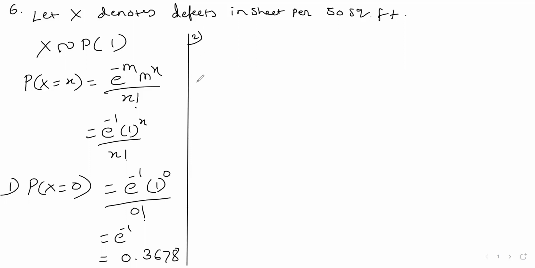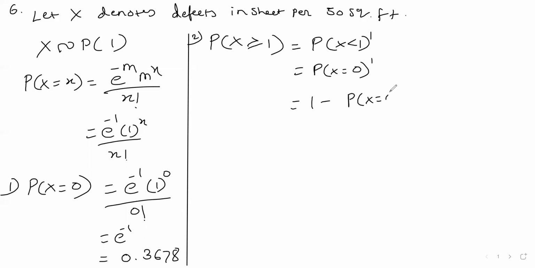Second, at least one defect. At least one defect मतलब क्या? Number of defects should be greater than or equal to 1. मतलब एक तो 1 हो या 2 हो या 3 हो या 4 हो या जो भी हो, लेकिन वो 1 से नीचे ना हो. So this is nothing but probability that x is less than 1 का complement. That is probability x is equals to 0 का complement. So that is 1 minus probability x is equals to 0. So 1 minus 0.3678 is 0.6322.